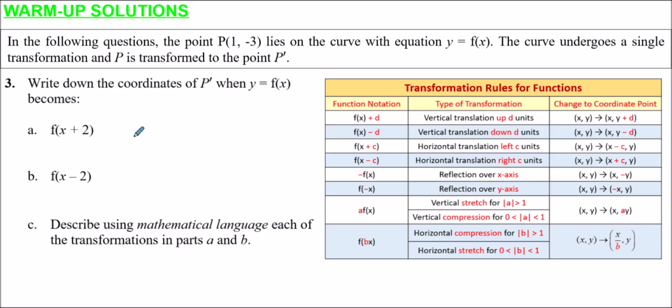So P dashed, we subtract 2 from the 1, 1 minus 2 is -1, y-coordinates aren't affected, so y-coordinate stays at -3. For part B, we have x minus 2, so actually we add 2 to the x-coordinate. So the x-coordinate here is 1 plus 2, so P dashed is at 3, -3.